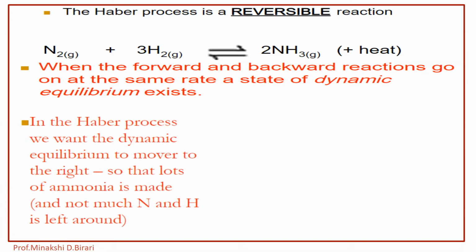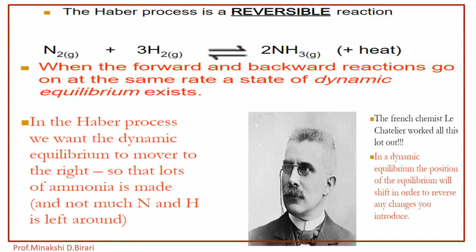So in the Haber process, we want the dynamic equilibrium to move to the right so that lots of ammonia is made and not much nitrogen and hydrogen is left around. According to Le Chatelier's principle, in a dynamic equilibrium, the position of the equilibrium will shift in order to reverse any changes you introduce. The French chemist Le Chatelier worked all this out.